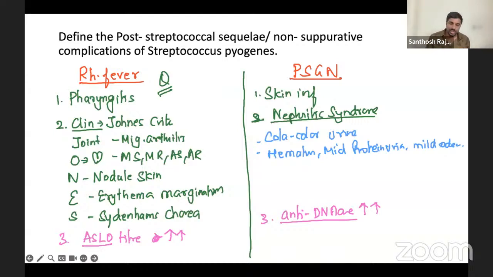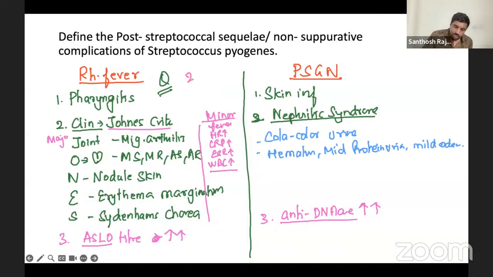And of course, these are the major criteria in Jones that I told. But we also don't forget we have minor criteria. In minor criteria, you know there is fever, increased heart rate, tachycardia, increased CRP, increased ESR, increased WBC, all lab-related things will go high. These are the minor criteria, joint pain, etc. Accordingly, you should have two major criteria or one major plus two minor, but a major should be there.